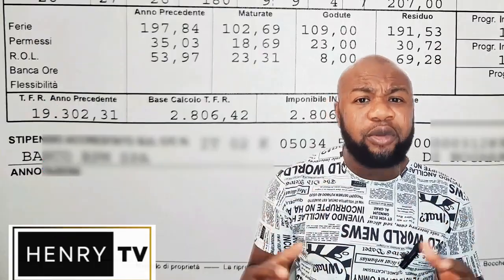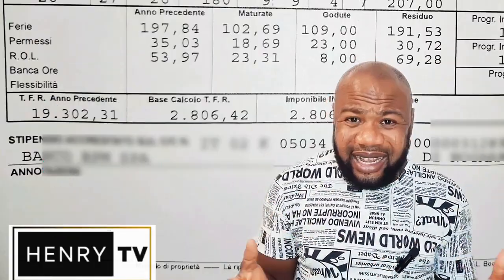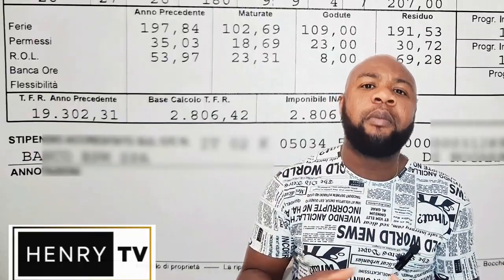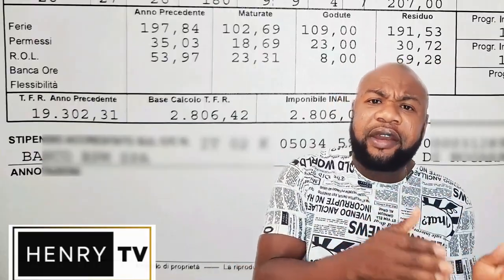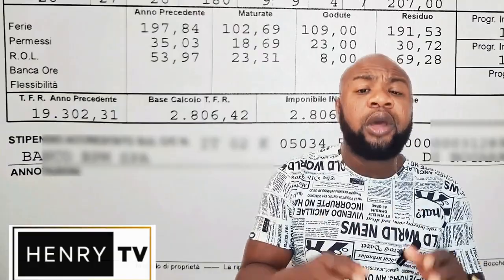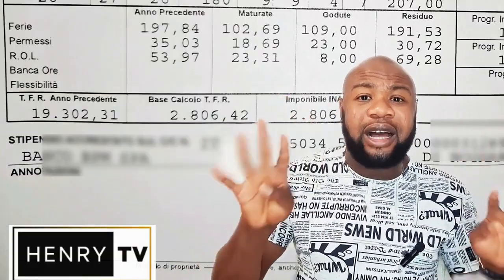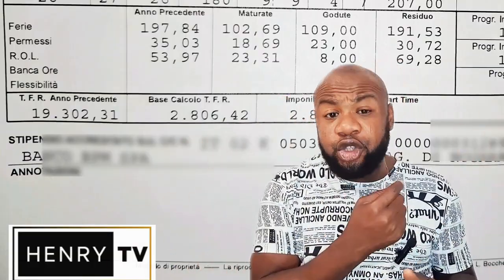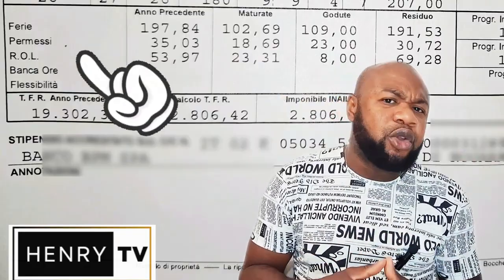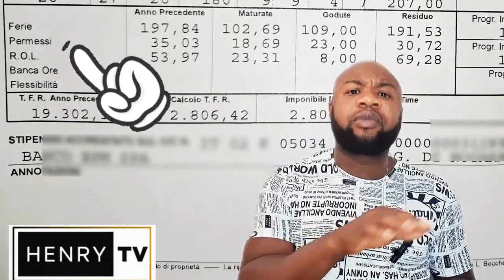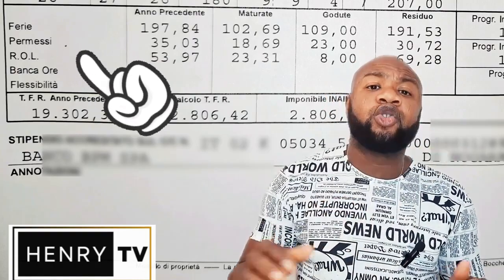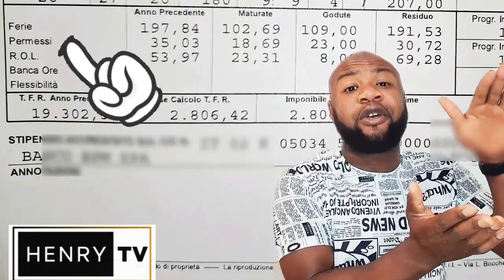Now, I know different buste paga are designed in so many different ways, but whichever way, your Ferie, ROL and all that are often put in four columns, in four categories, like the one that is showing on your screen. You see where they wrote Ferie, permesso, ROL. Although in some buste paga they will write only Ferie. So both your ROL and your permesso are all included inside your Ferie.